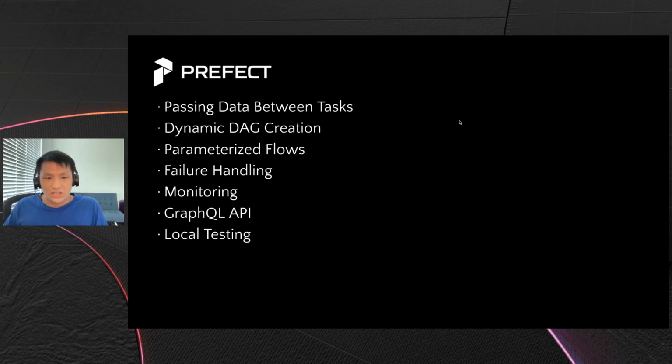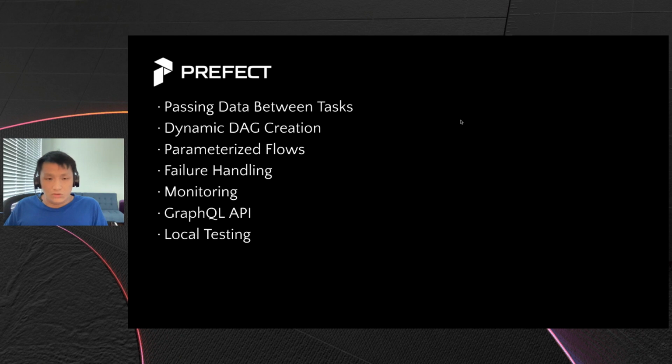Prefect also excels in dynamic DAG creation. During runtime, Prefect can dynamically adjust for parallelization when it comes to mapping tasks on top of Dask. The other items in this list are what you would expect from any other workflow orchestration tool.